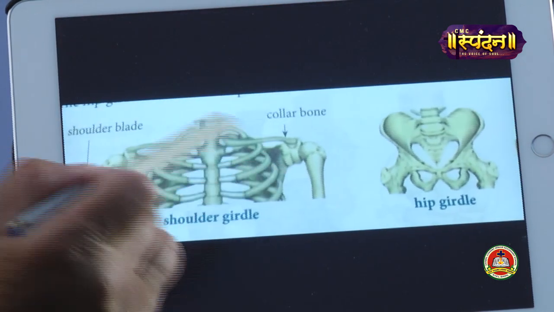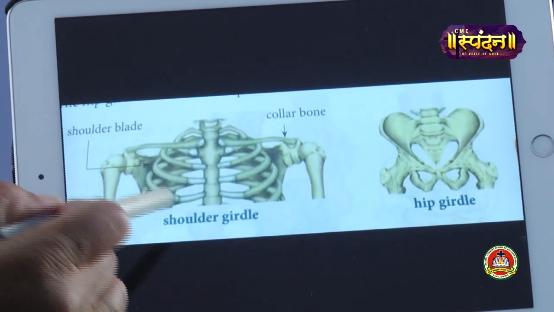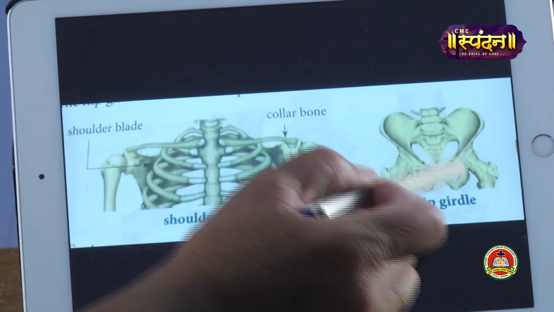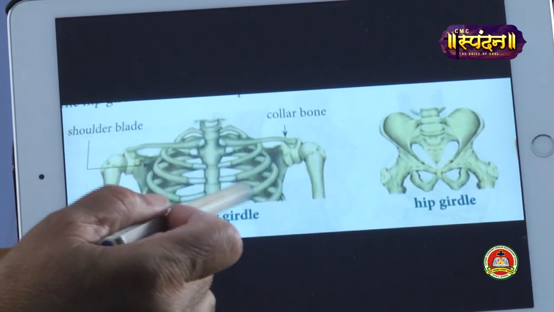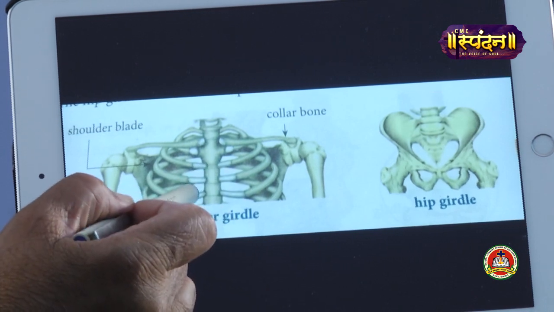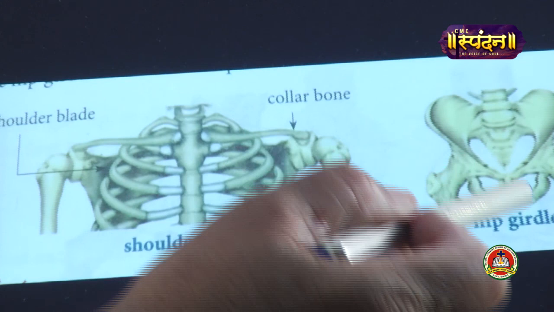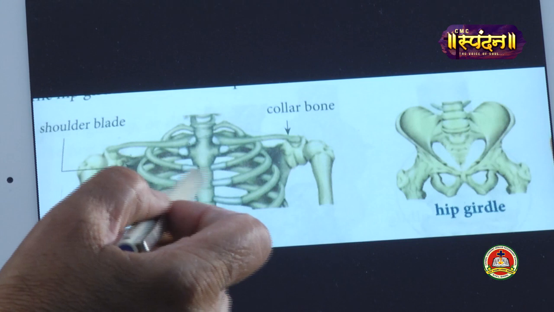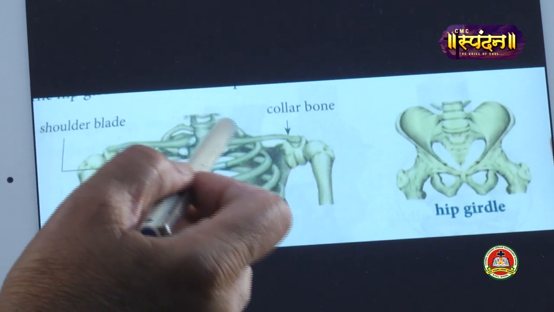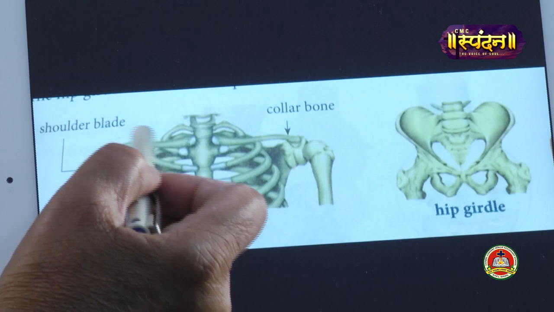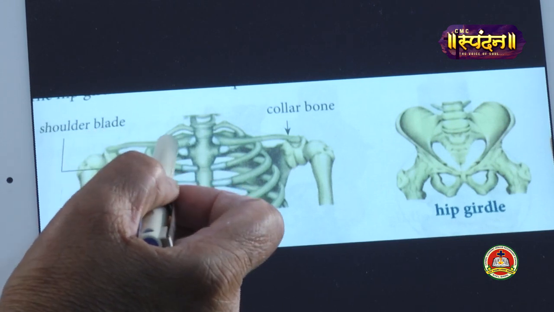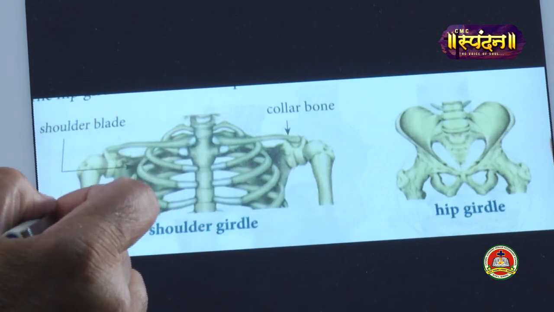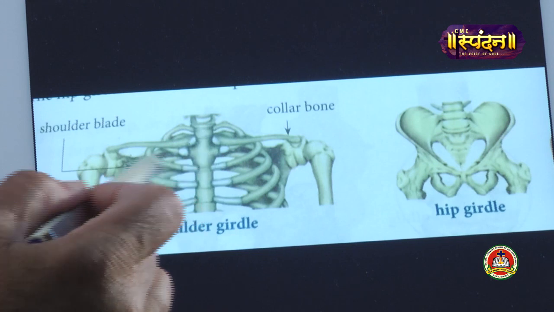Shall we move on? Next we come to the girdles. In the human body, we have two girdles. One is the shoulder girdle, the other is the hip girdle. Right? The shoulder girdle is also known as the pectoral girdle, and this is also known as the pelvic girdle. Now why are these important? Because from the shoulder girdle you can see here, this is the collarbone. Okay, this is the collarbone, and this shoulder girdle connects the upper part of the body and the forelimbs.